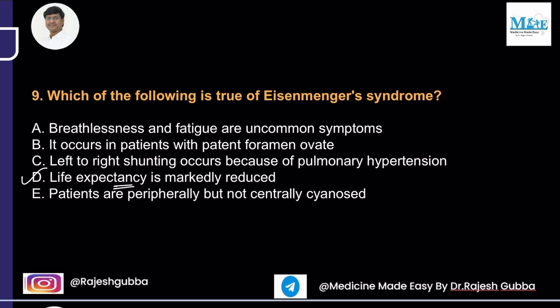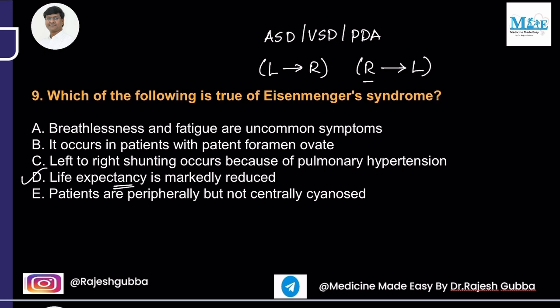So in patients with Eisenmenger, what is Eisenmengerization? Eisenmengerization is seen in case of either ASD or ventricular septal defect, or in case of the patent ductus arteriosus. So in case of ASD or VSD or patent ductus arteriosus, the shunt will be from left to right initially, and later the shunt turns to right to left, and this is what is called Eisenmengerization. And this will occur whenever there is development of pulmonary hypertension. So life expectancy is markedly reduced whenever there is development of pulmonary hypertension.